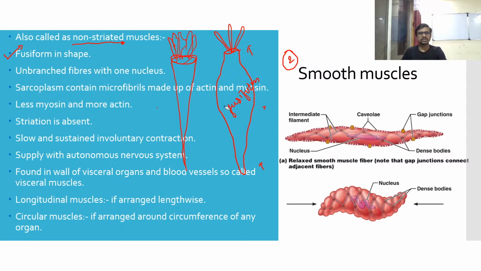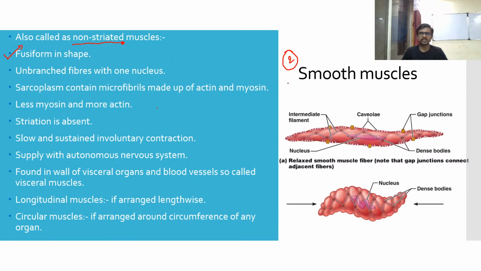Here the fusiform structure means it's tapered at both ends, and wider in the middle part of a cell. This is how this muscle looks: tapered at both ends, and bulky at the middle part. That's why we call it fusiform in shape.